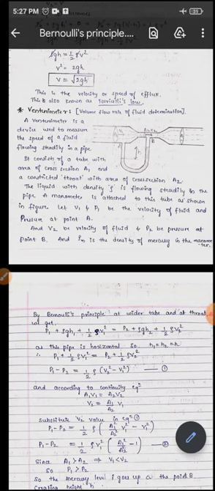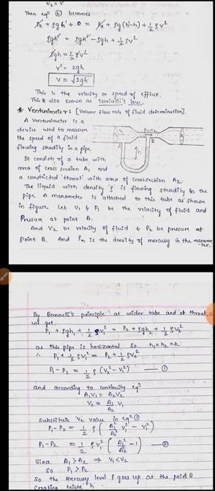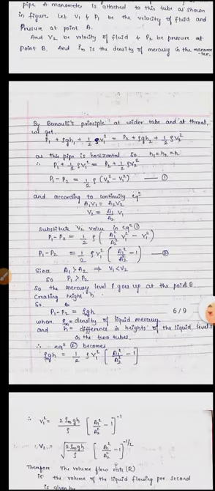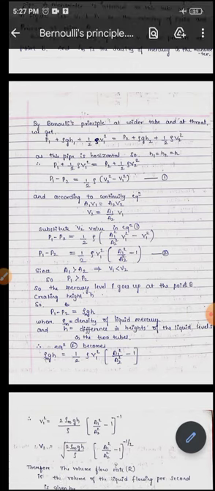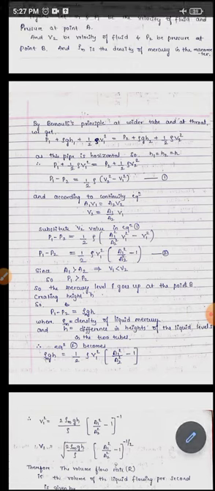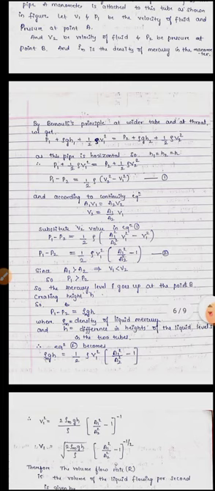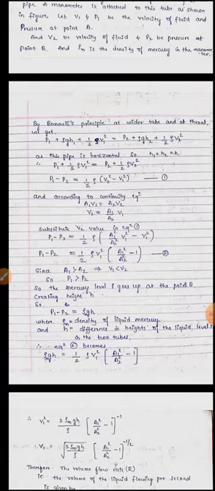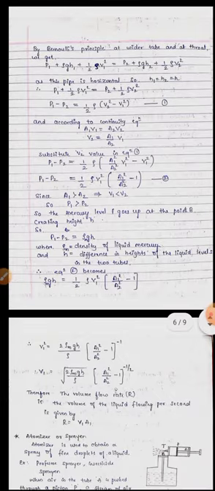So where the area is greater, the velocity of the fluid is less compared to V2. As A1 is greater than A2, that implies V1 is less than V2. So as V1 is less than V2, the pressure P1 is greater than P2. That is due to Bernoulli's principle.